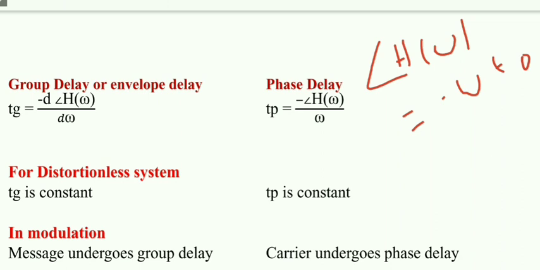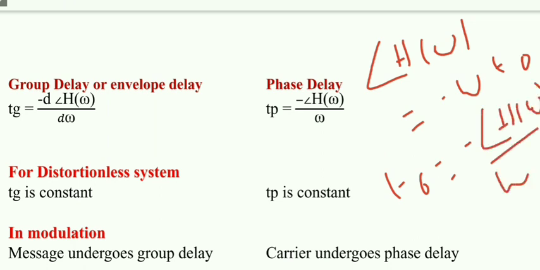So T naught is given by minus phase of H of omega divided by omega. That is your phase delay. It is the delay of an individual frequency component of the signal, whereas group delay is the delay felt by all the frequency components of your transmitted signal.